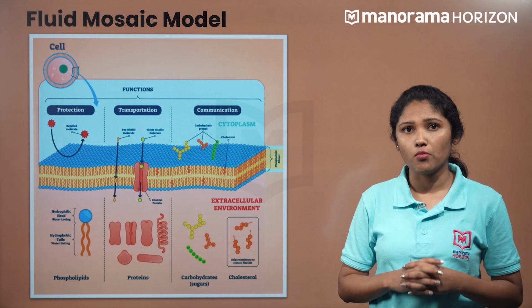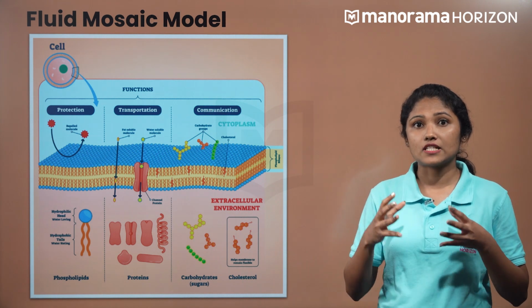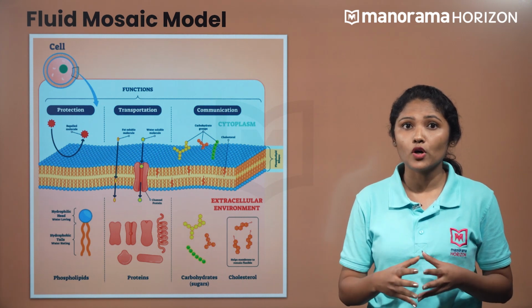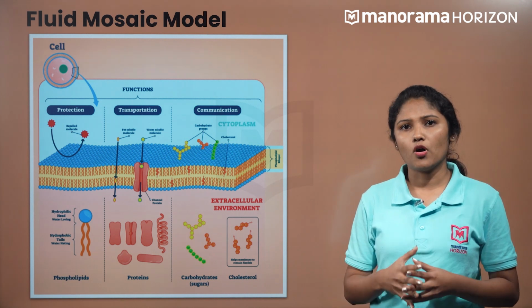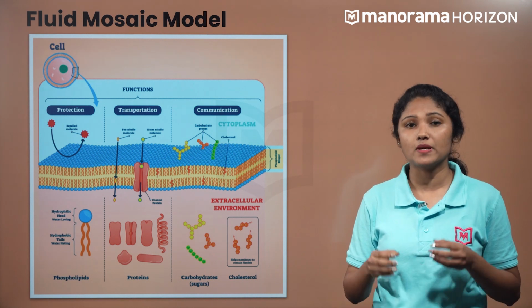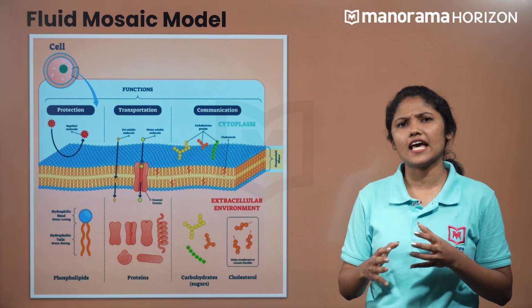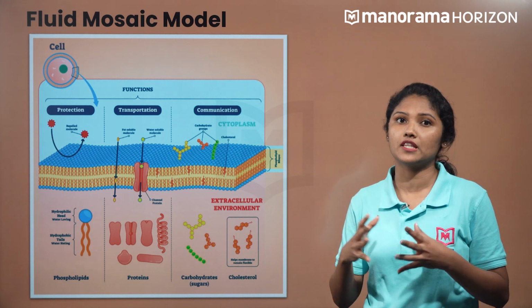The fluid mosaic model of the cell membrane is a widely accepted improved model proposed by Singer and Nicolson. The model proposes the cell membrane to be semi-fluid since it allows the movement of proteins within it.